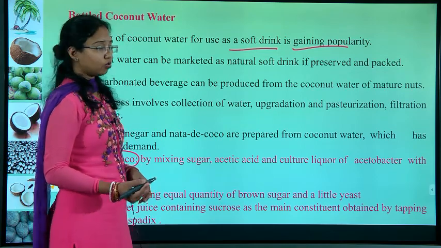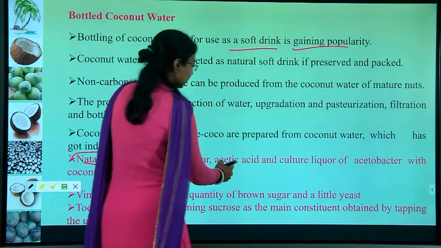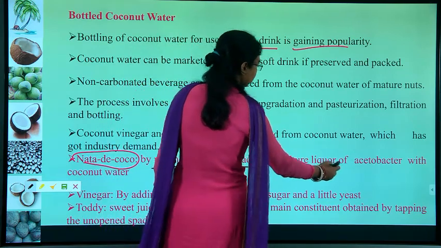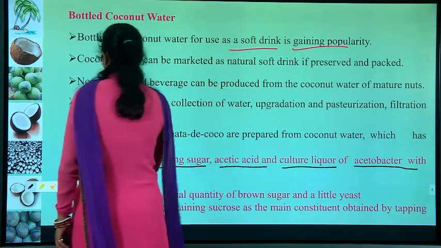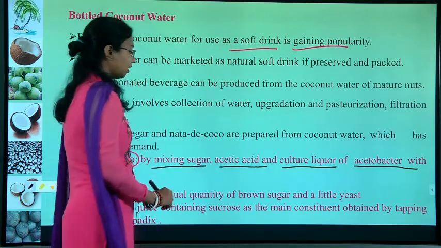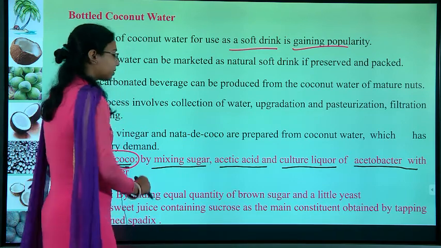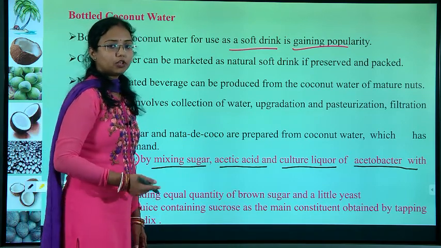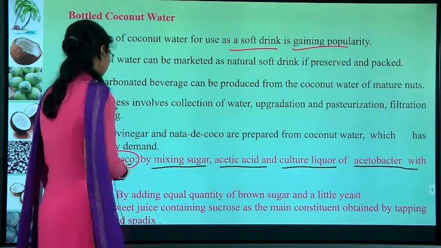How to make Nata de coco? This is a mixing of sugar, acetic acid and culture liquor of Acetobacter with coconut water. Okay, this is known as Nata de coco. It also comes in so many places for GATE questions. This is a common question: what is Nata de coco?